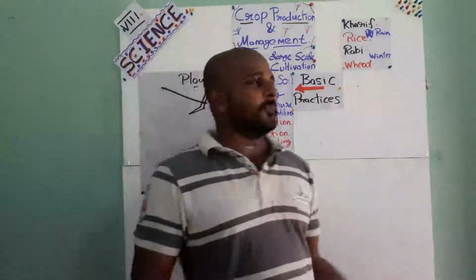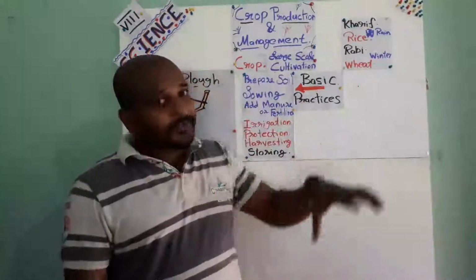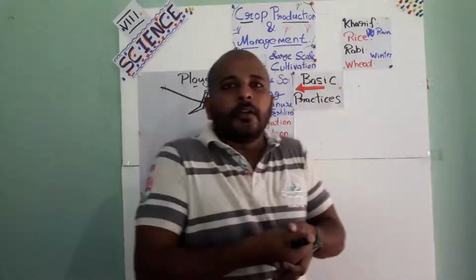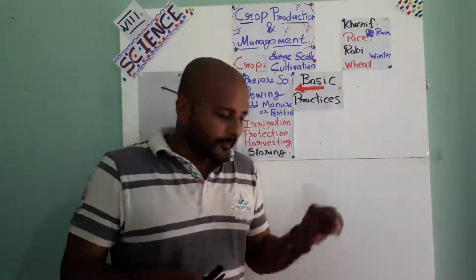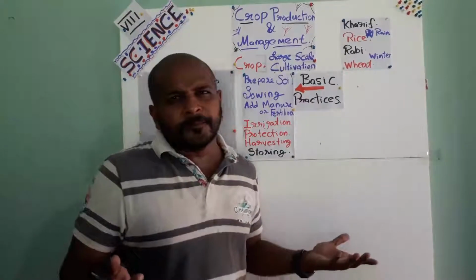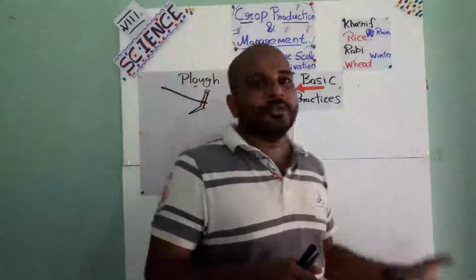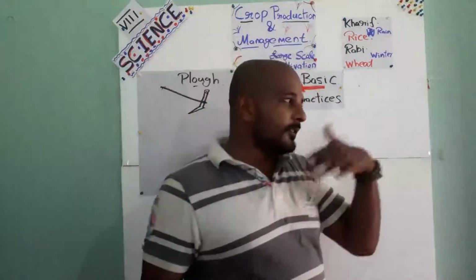But in some other places where there is not that much water, what type of sowing method do they use? There is a particular type of tool for sowing. Understand? What is the tool? They will remove some soil, put the seeds and cover them with soil. Simple thing, isn't it? It's a very simple process. Just remove a bit of soil, put those seeds there and cover it with soil. That is the sowing. Then the sowing is done.